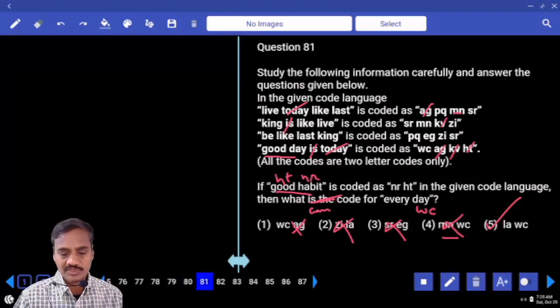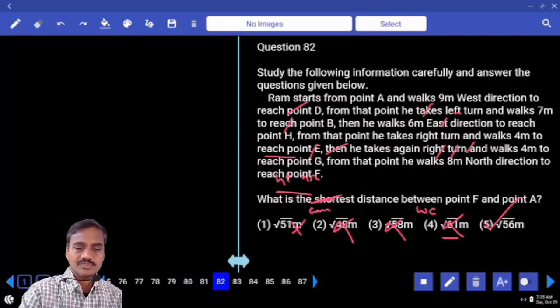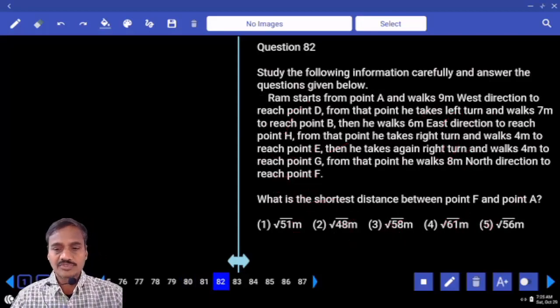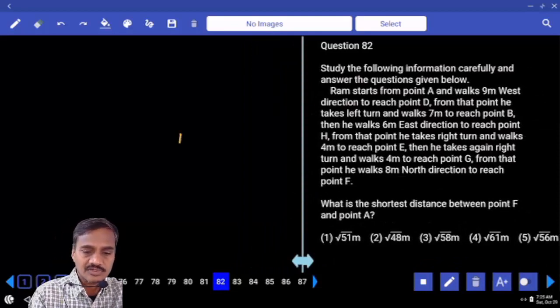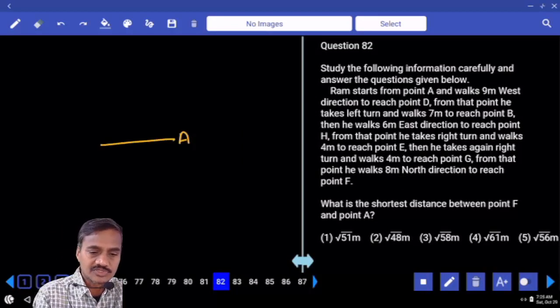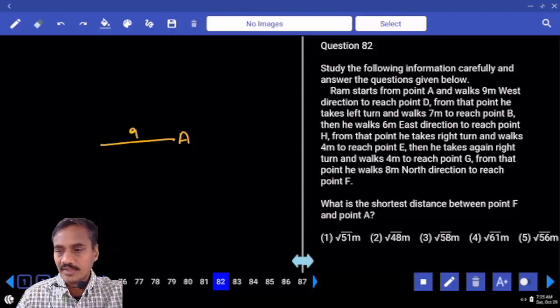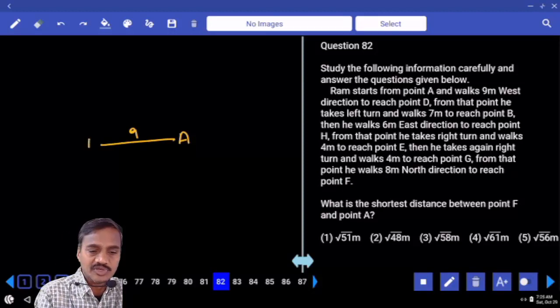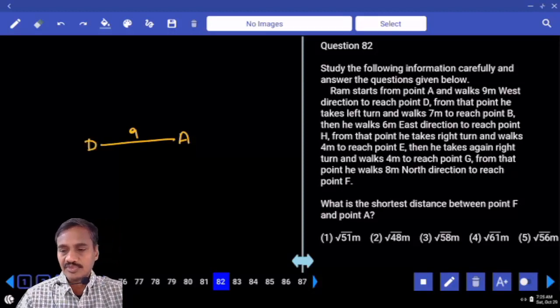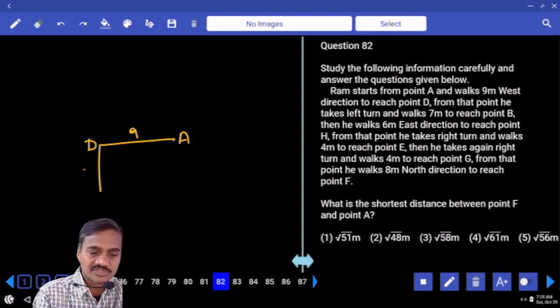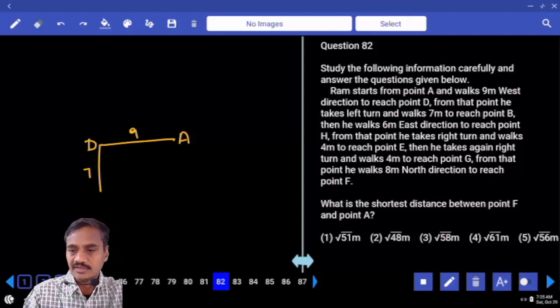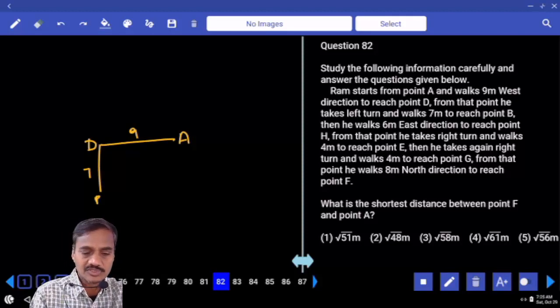Then the next one, coming to question number 82. Ram starts from point A and walks 9 meters west to reach a point D. From there he takes a left turn and walks 7 meters to reach a point B.